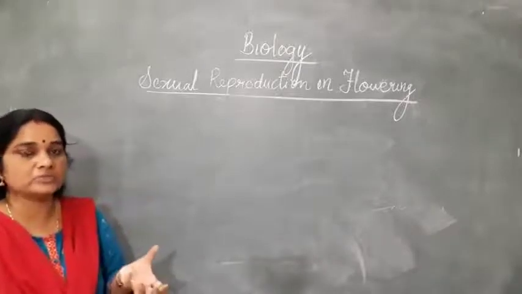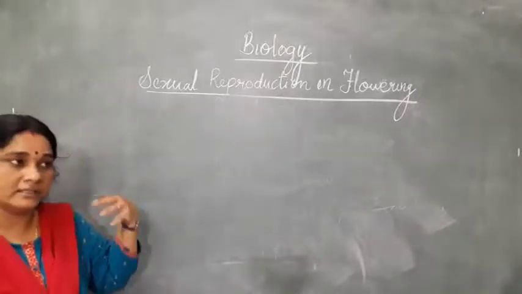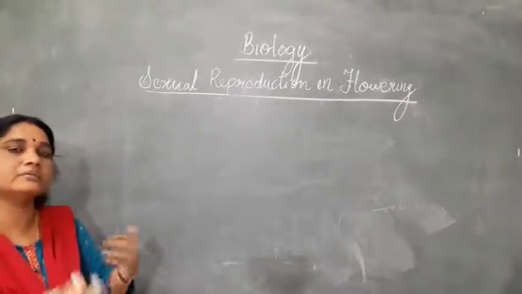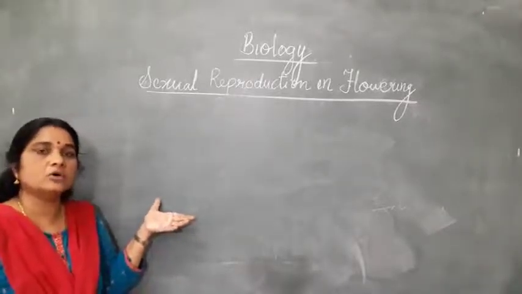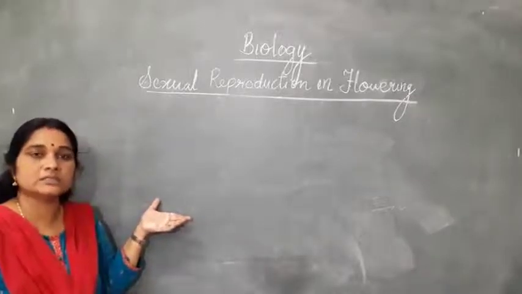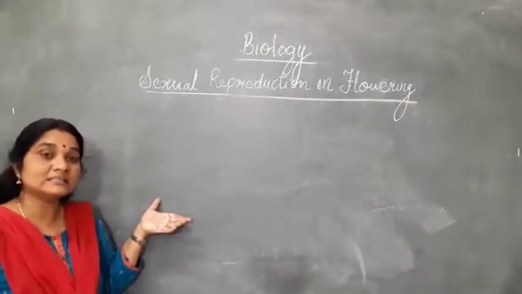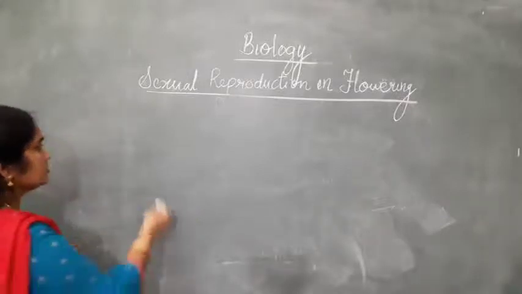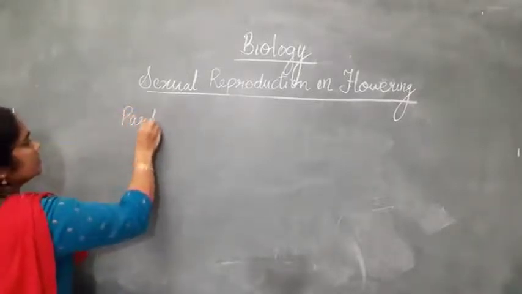But in certain plants, you have learned that in syngamy the male gamete fuses with the egg cell, and another male gamete combines with the polar nuclei. But certain fruits are formed without fertilization. That kind of fruit is known as parthenocarpic fruit.